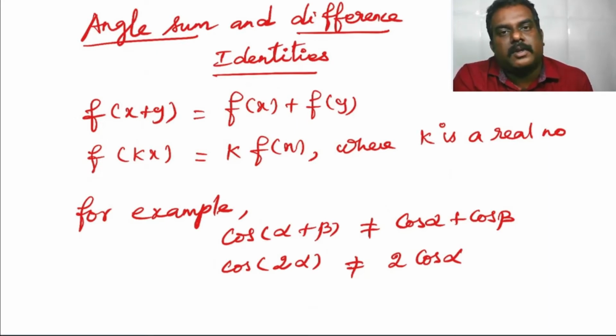For example, cos alpha plus beta is not equal to cos alpha plus cos beta, and cos 2 alpha is not equal to 2 cos alpha. Then how can we derive the formula of cos alpha plus beta? I am going to explain how to derive the formula of cos alpha plus beta with the help of unit circle.